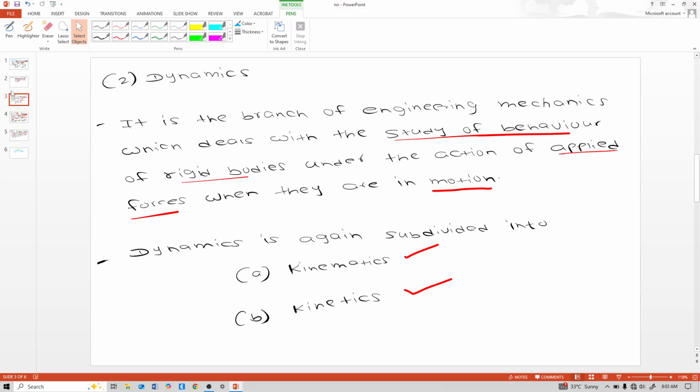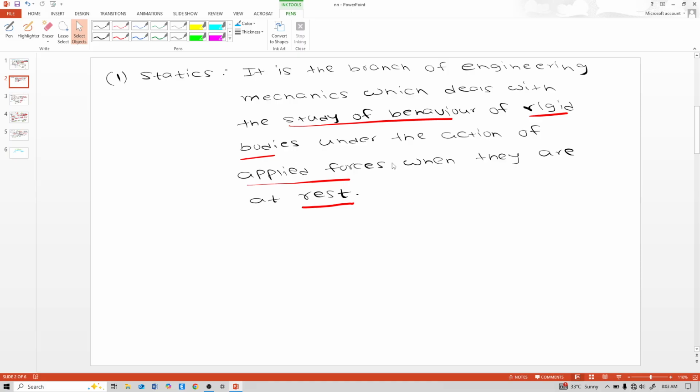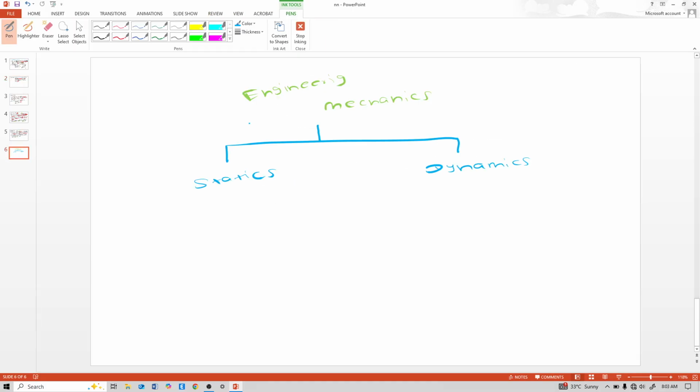And we have seen the definition of statics. See, at rest, and in motion. Statics is the study of a body with the applied forces when it is at rest. In dynamics, the study is of a body in motion. Forces may or may not be applied.